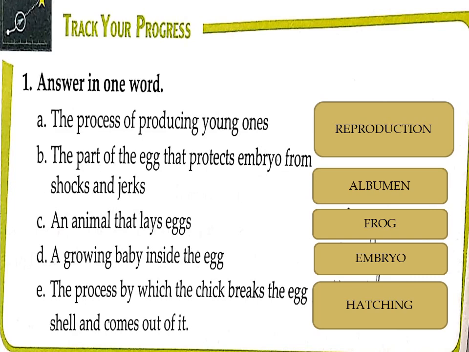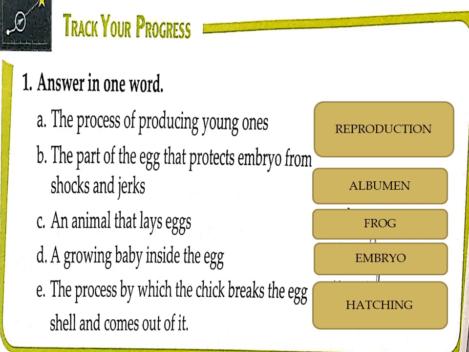A growing baby inside the egg. What is the name of a growing baby inside the egg? It is called embryo. The process by which the chick breaks the eggshell and comes out of it is called hatching. Okay, so you will write down all the answers in your book.